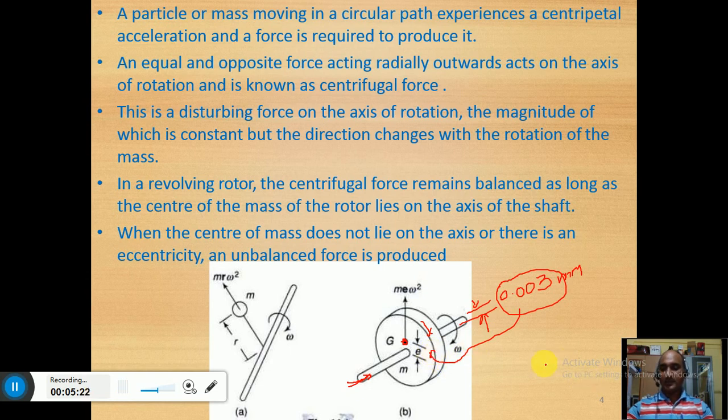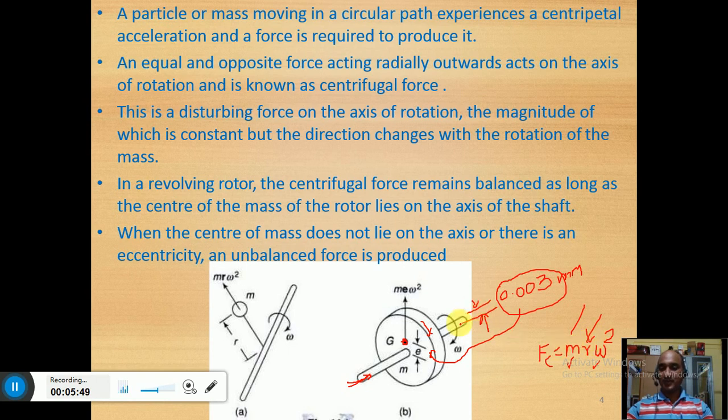Let us assume the centrifugal force as Fc. The equation for centrifugal force is m r omega squared. Omega is constant, as the rotor is rotating at a certain speed. The unbalanced mass is also constant. But what about the radius?